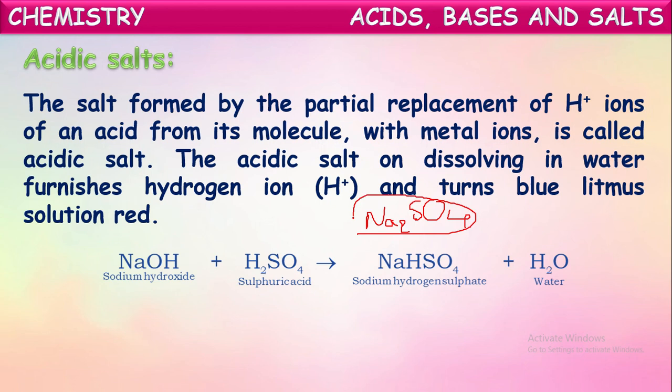But if only one hydrogen is replaced by one sodium atom and the remaining hydrogen remains as it is, this kind of salt, which still contains replaceable hydrogen ions, is called an acidic salt.